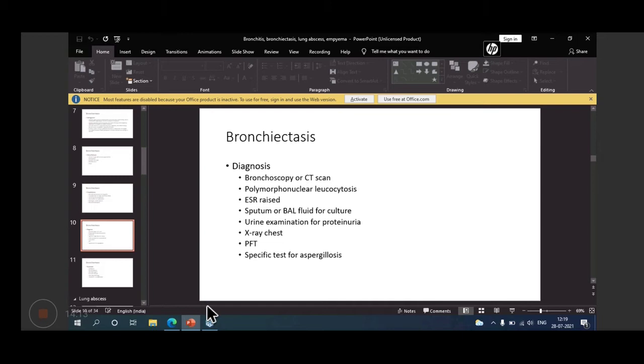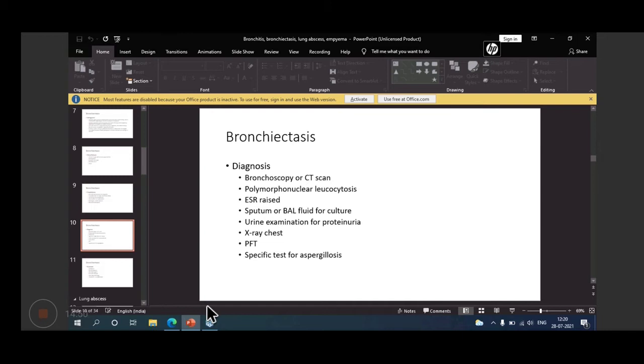And so polymorphonuclear leukocytosis is there. ESR may be raised, and sputum or bronchoalveolar lavage fluid is examined microbiologically. Collection of bronchoalveolar lavage fluid by bronchoscopy may be done for culture. So culture may be for bacteria. You can use these specimens, and for viruses it will be different. For fungal, it will be different. We have already discussed the fungal culture in the last class.